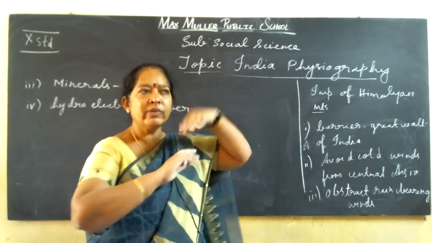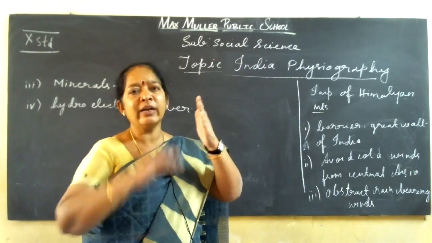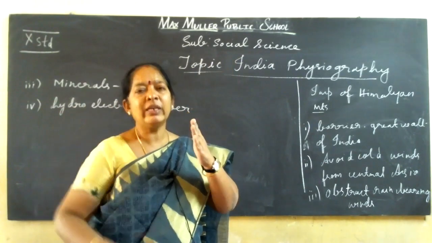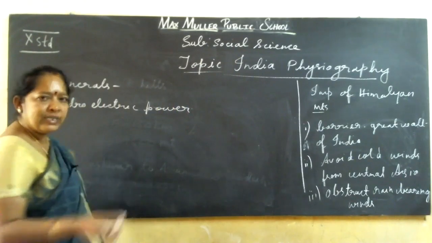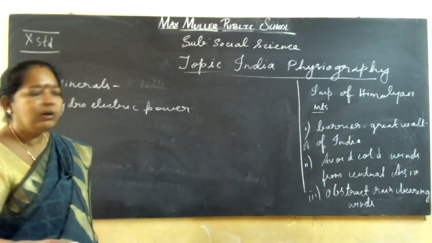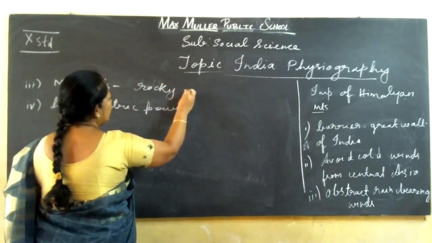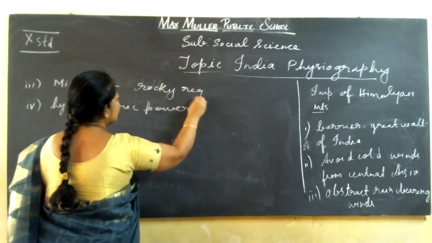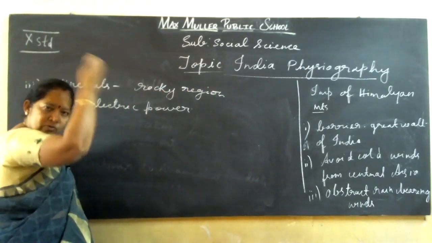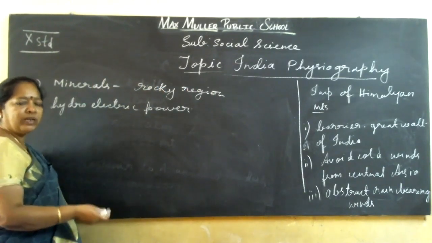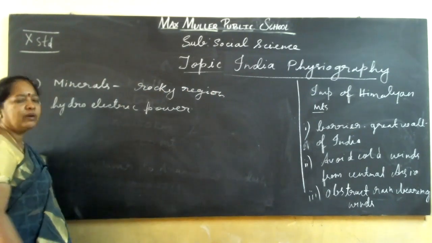These rain clouds will not be allowed to go to the other side, and therefore we will get more rain in India. Next, minerals are found here, many minerals in the rocky region of the Himalayas. And next, because of the flow of many rivers from the very great height of the Himalayan mountains, it is very good for producing hydroelectric power.